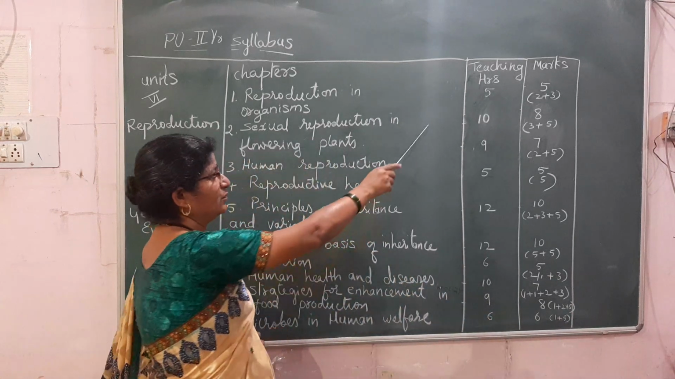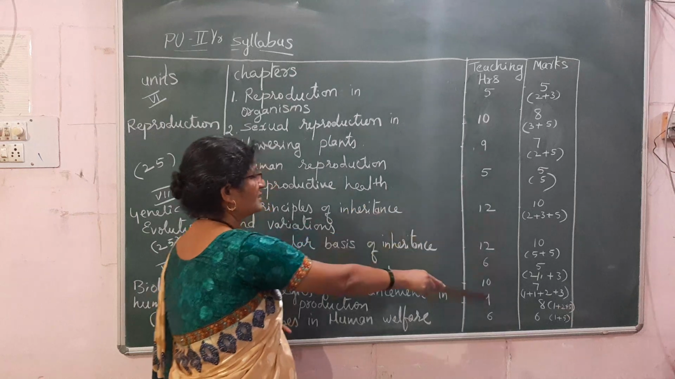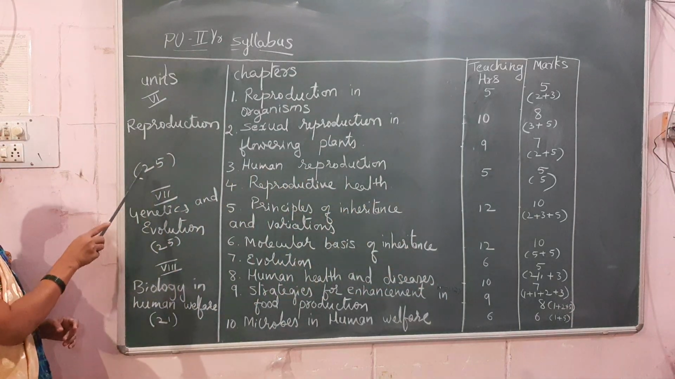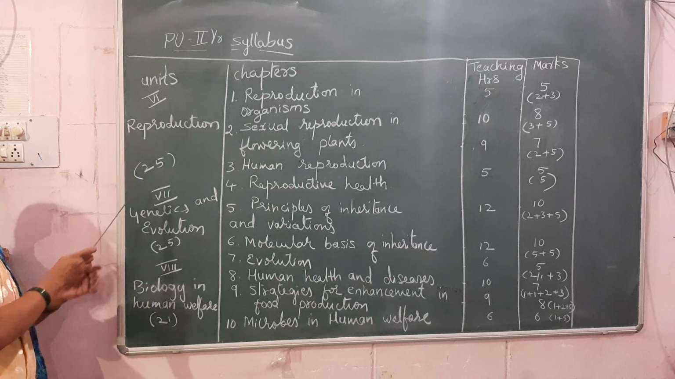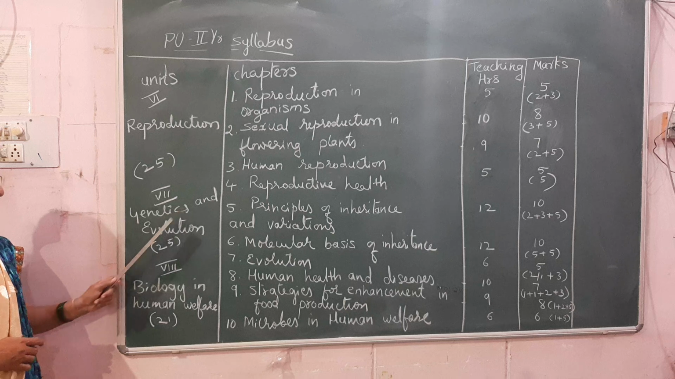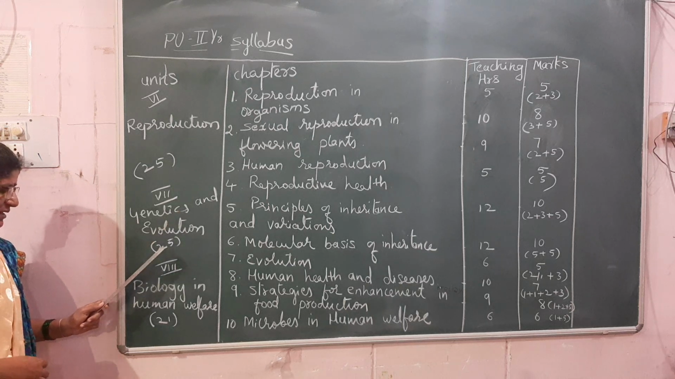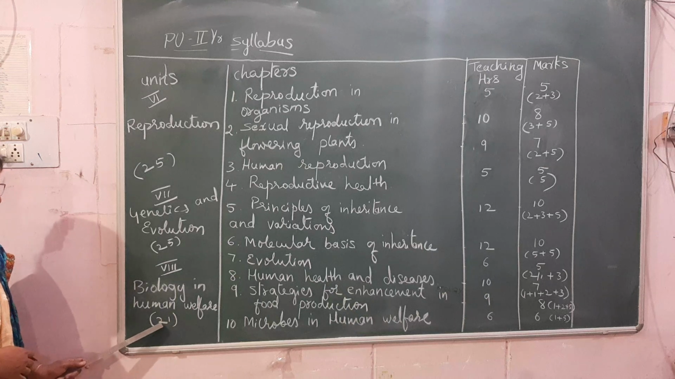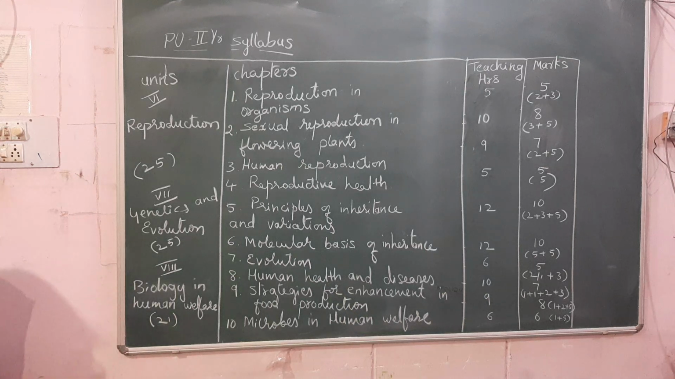So here I wrote all the teaching hours and the marks, and here in the units just I wrote the total weightage for the unit. Like reproduction is having 25 marks, genetics and evolution is having 25 marks, and biology in human welfare has got 21 marks. Now let us go to the next.